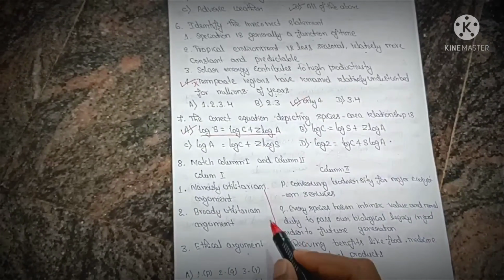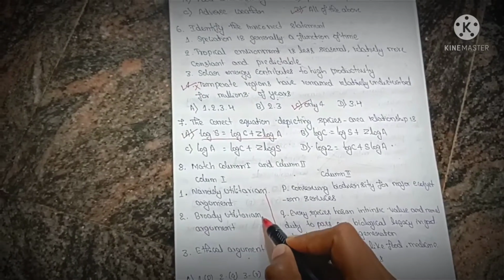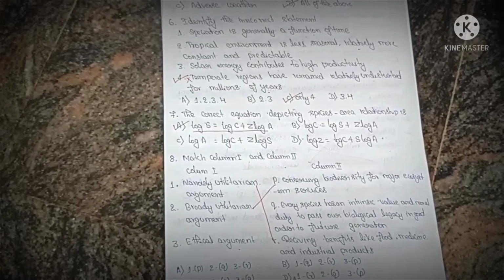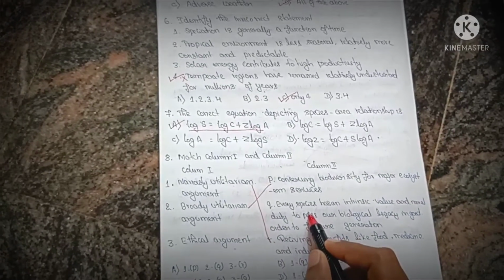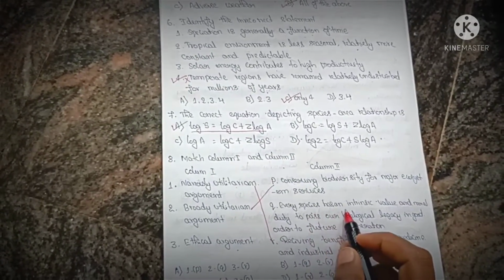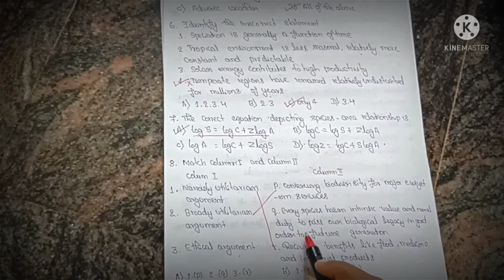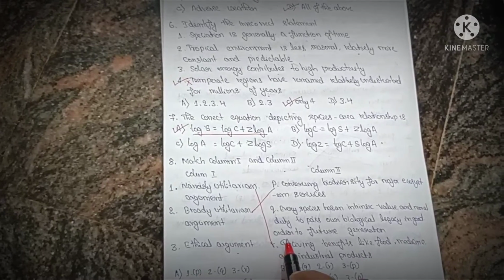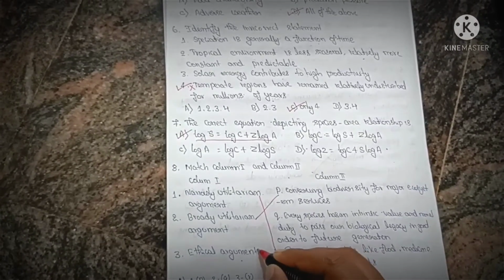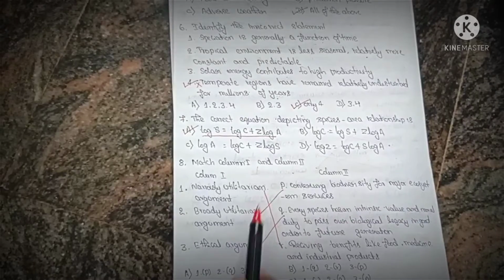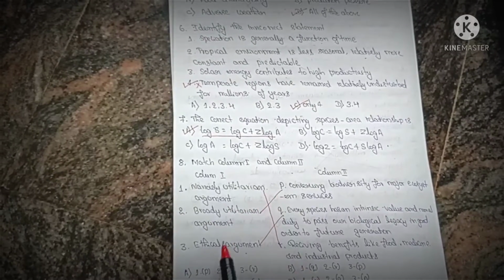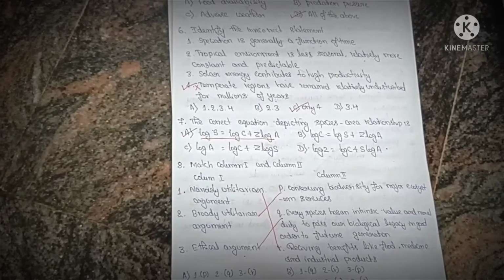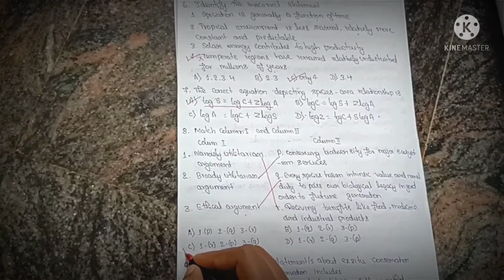Broad utilitarian argument is conserving biodiversity for the major ecosystems. Ethical argument: every species has intrinsic value and we have a moral duty to pass our biological legacy in good order to future generations. So it is 1 is R, 2 is P, 3 is Q. So the answer will be option C.